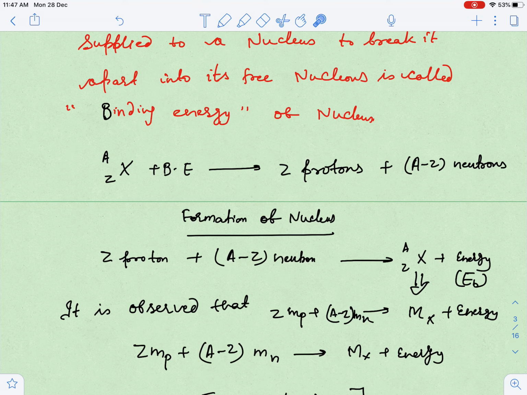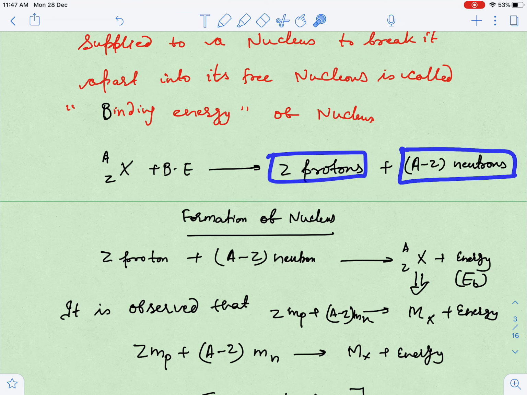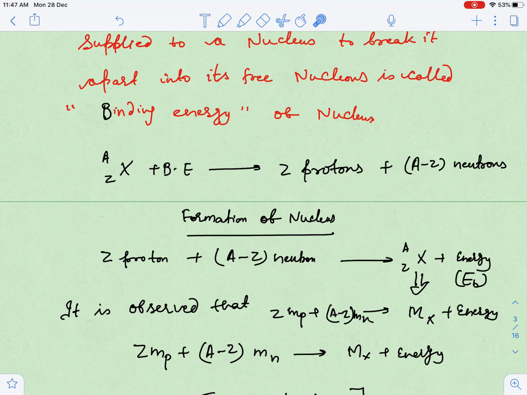It is very easy to calculate binding energy, guys. How? If you measure the individual particles, the protons' mass separately and the A minus Z neutrons' mass separately, this mass is higher than the actual mass of the nucleus.